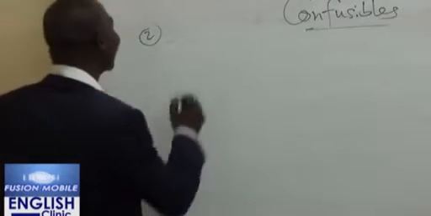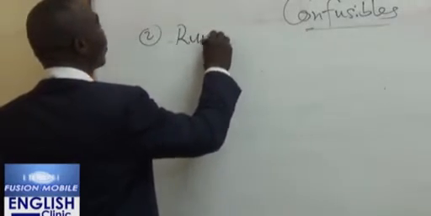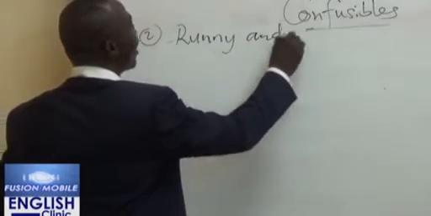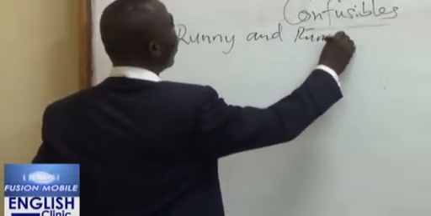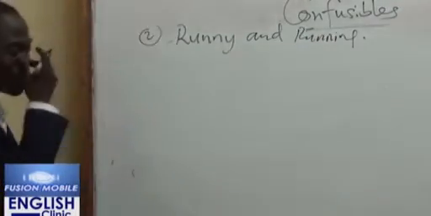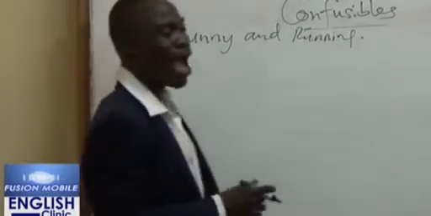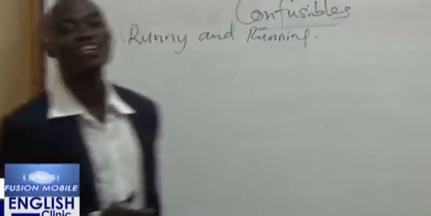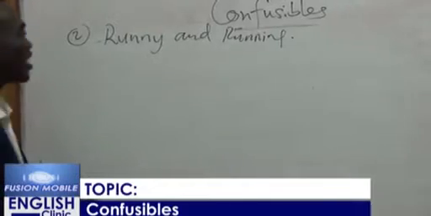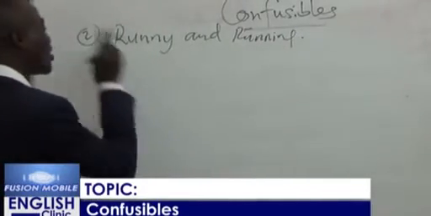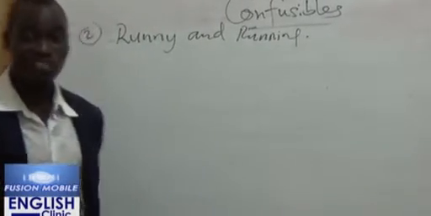Now, look at this example: runny and running. Somebody will say, I have a running nose, or my nose is running, and the person uses the ing. That is wrong.